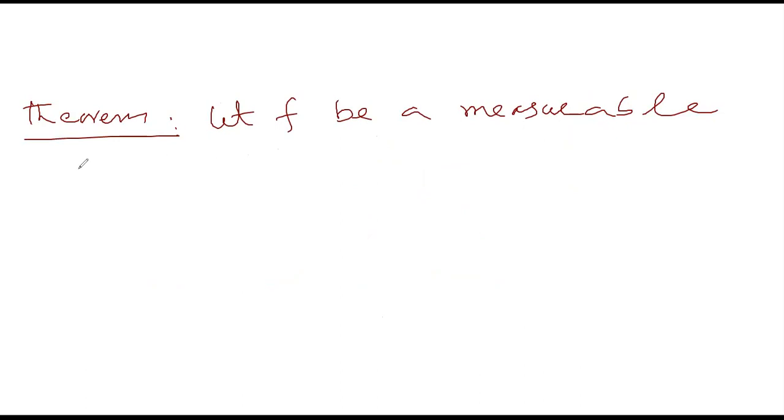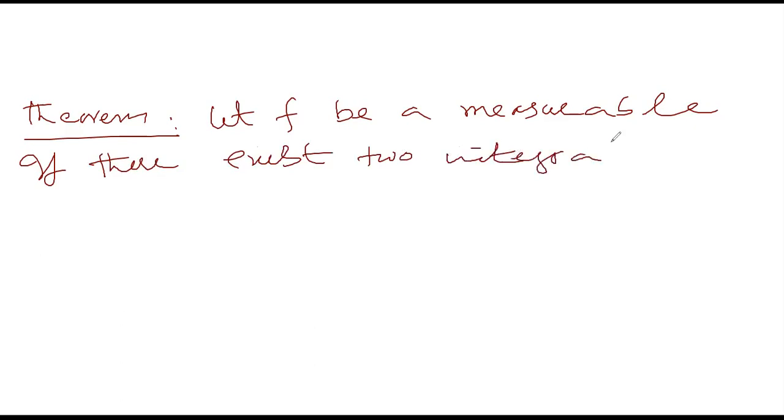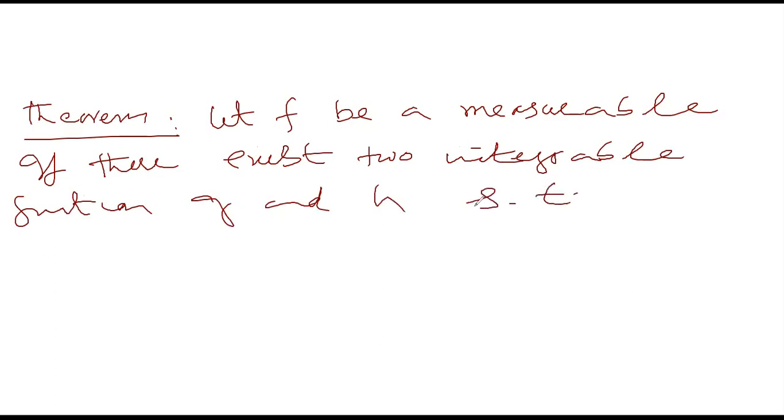If there exist two integrable functions g and h such that g less than or equal to f less than or equal to h almost everywhere, then f is also integrable.